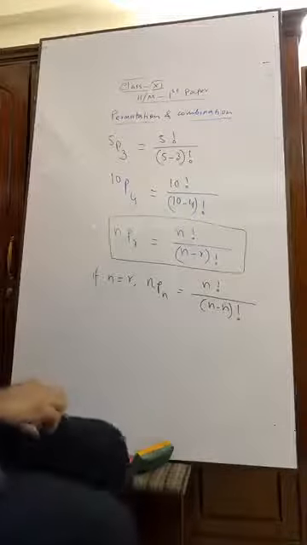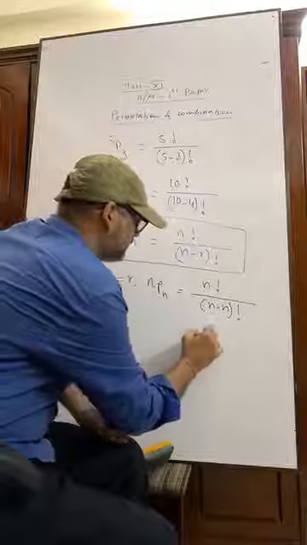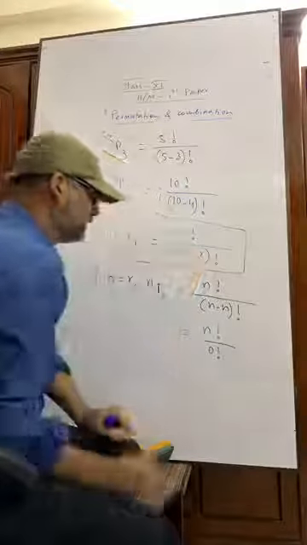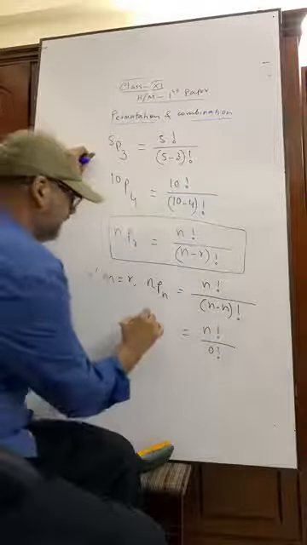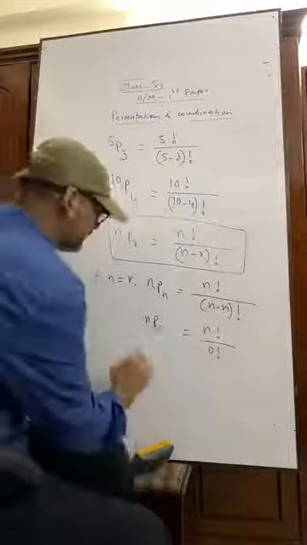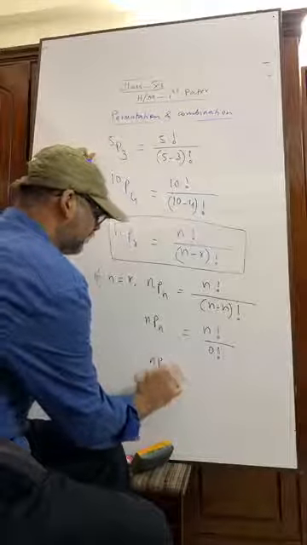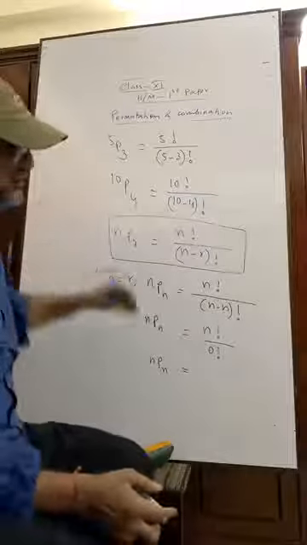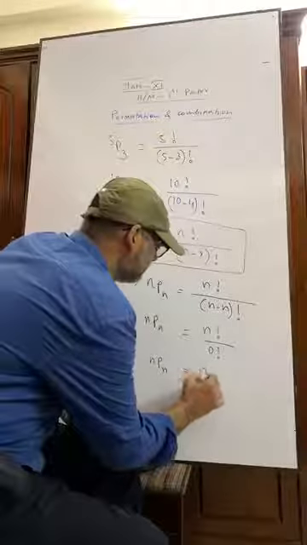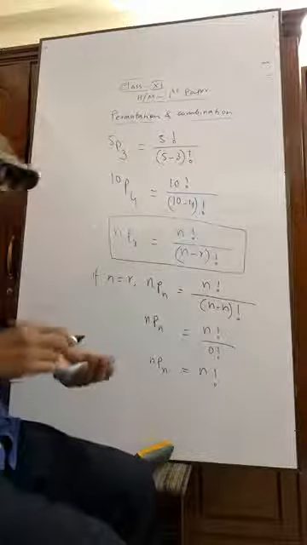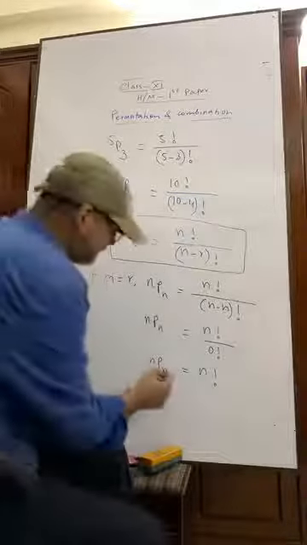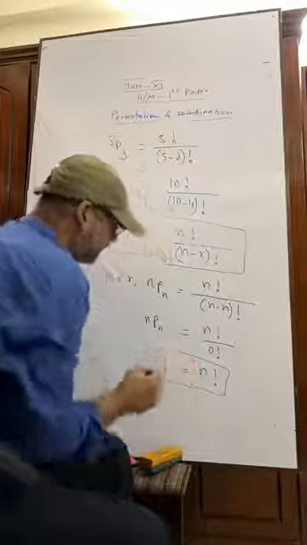That means n factorial by 0 factorial. What is 0 factorial? 0 factorial equals 1, that I proved today. So we are getting n factorial. My dear students, this is the formula.